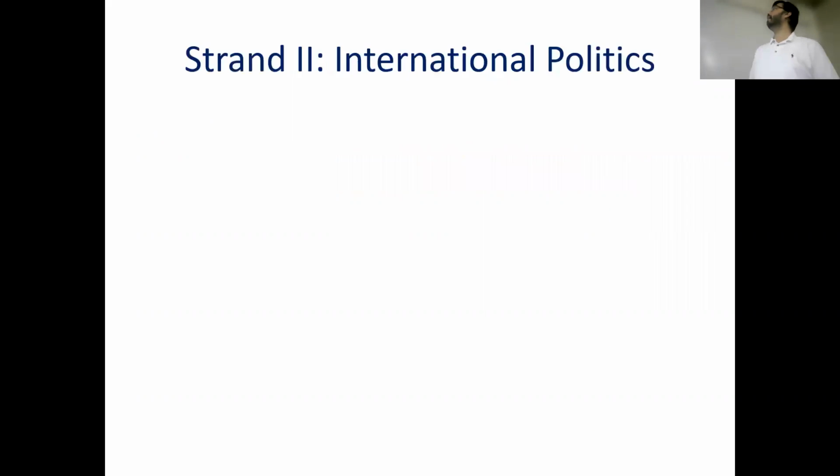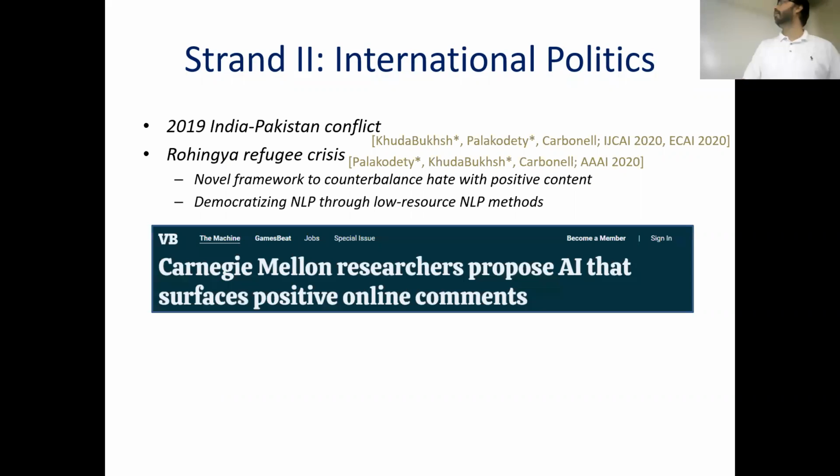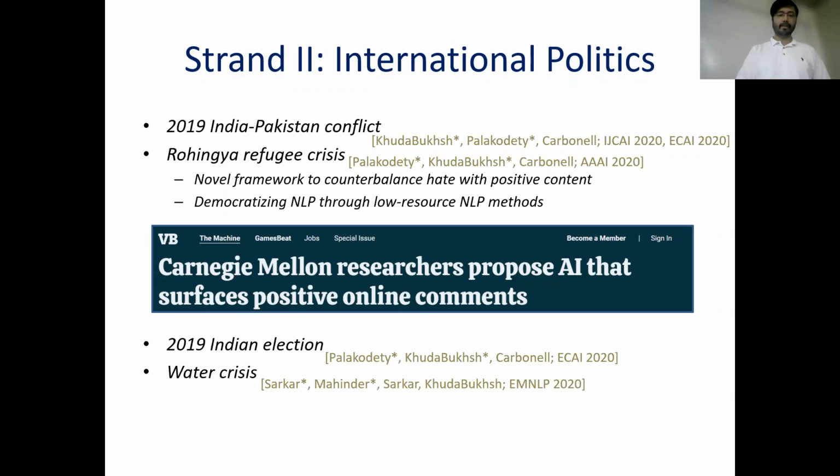In the second strand, I focus on international politics, mainly globally important events in Southeast Asia. I have worked on the 2019 India-Pakistan conflict and Rohingya refugee crisis, where mainly the focus is to build novel frameworks to counterbalance hate with positive content, and also to democratize natural language processing through building low resource natural language processing methods. I've also worked on the 2019 Indian election and water crisis. And there the focus is to aggregate opinion from unstructured text data.